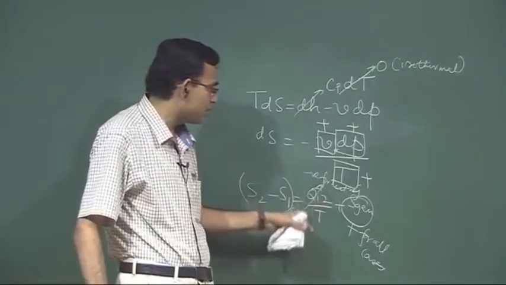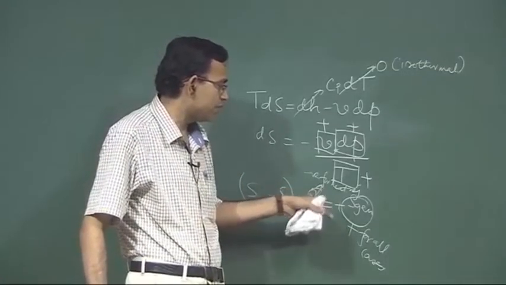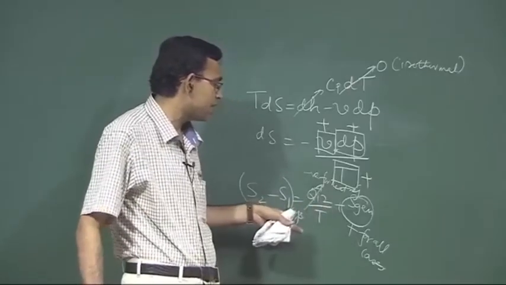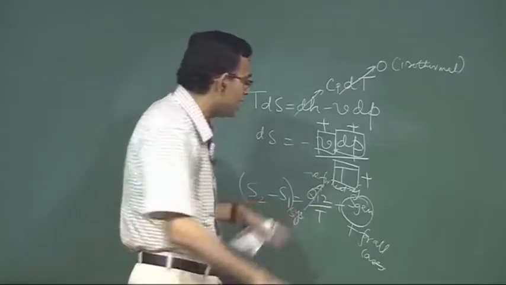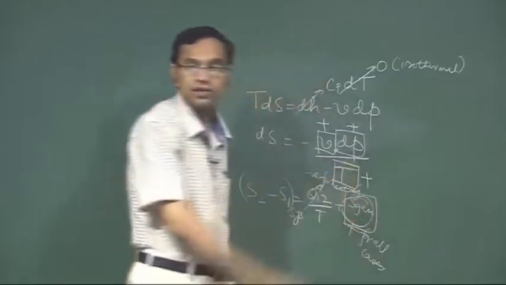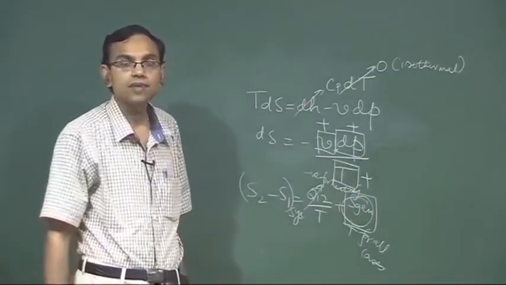That is not correct. Even if this heat transfer is not there, or there is heat transfer from the system, a closed system can experience an increase in entropy because of entropy generation. So, this statement is not correct.